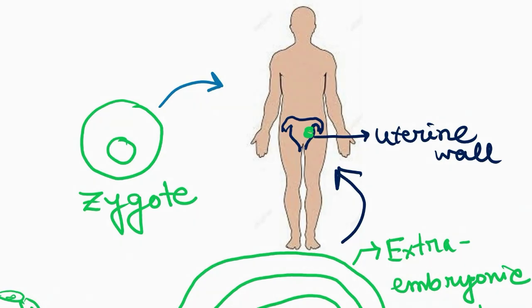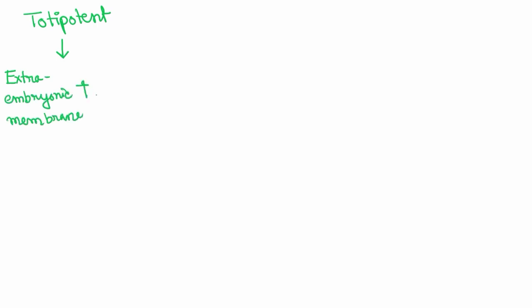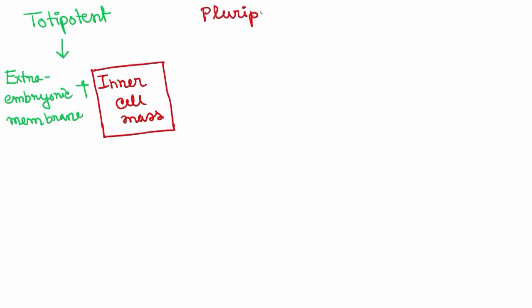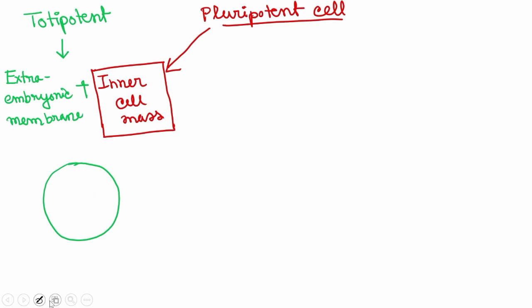So, the totipotent stem cell, the highest potent stem cell, can give rise to both the extra embryonic membrane and the cells to produce the embryo's body parts. That is the inner cell mass. The cells of the inner cell mass are also a type of stem cell. They are called pluripotent stem cells. They have a little less potency than totipotent stem cells as they cannot give rise to the extra embryonic membrane, but only the body parts of the embryo.